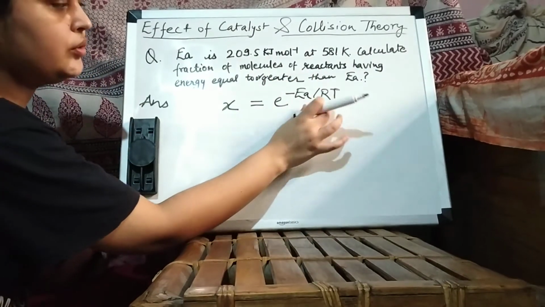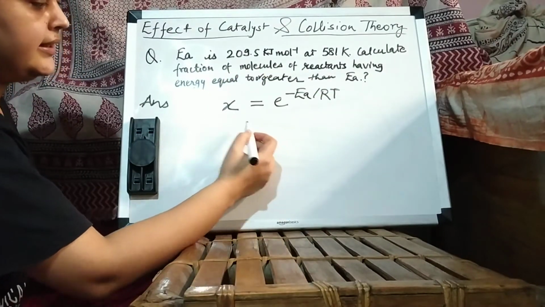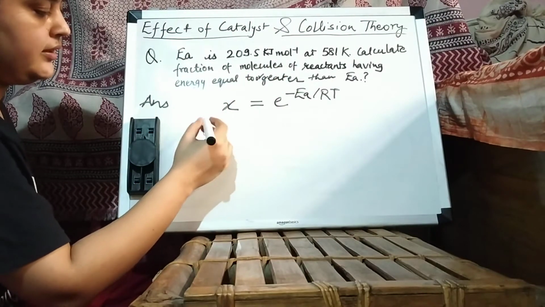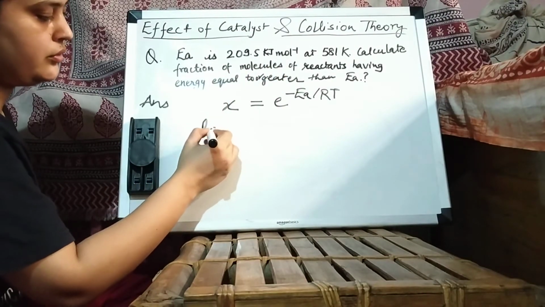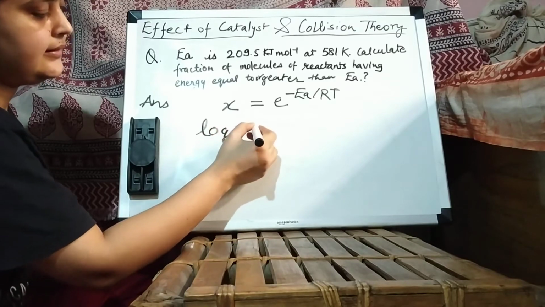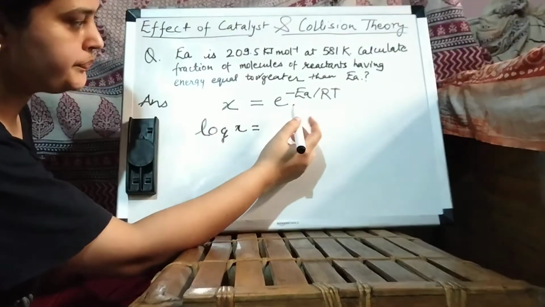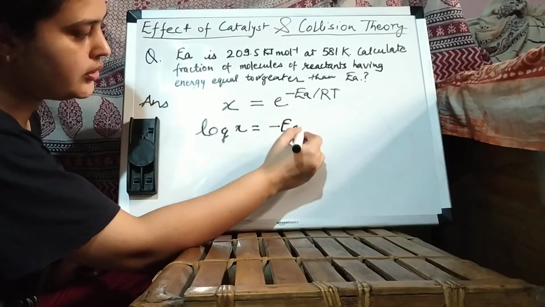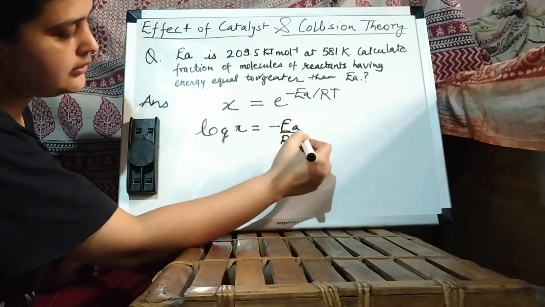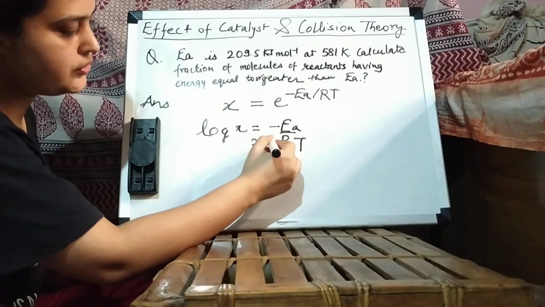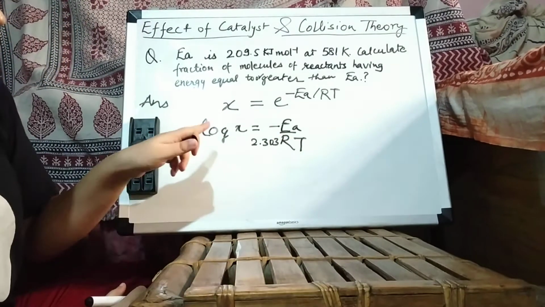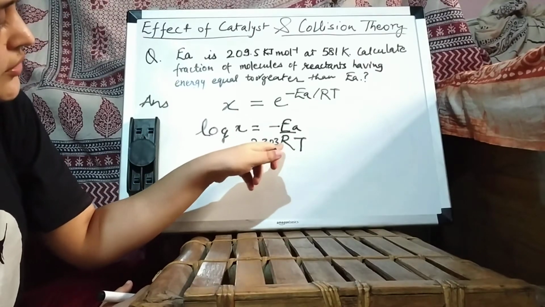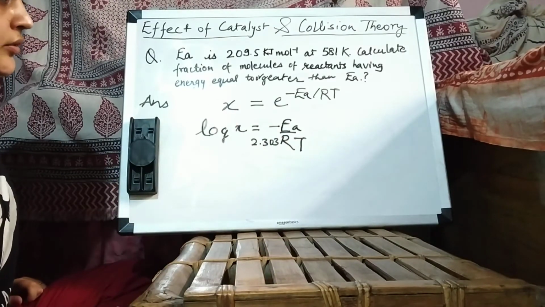So we will put all these values, and then we will take log on both sides. So it will come out to be log X is equal to minus Ea upon 2.303 RT. Okay.